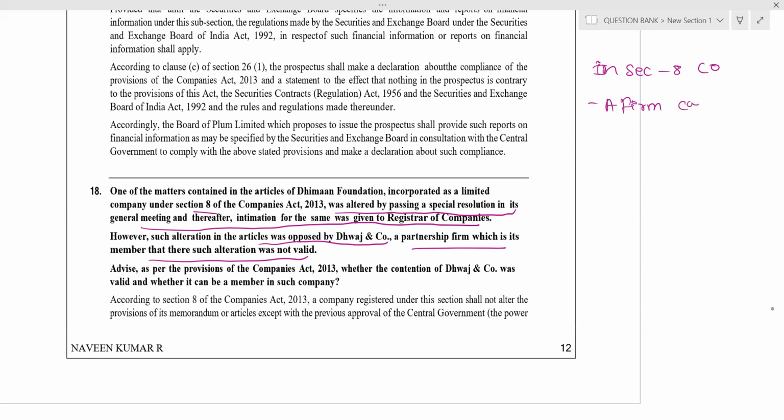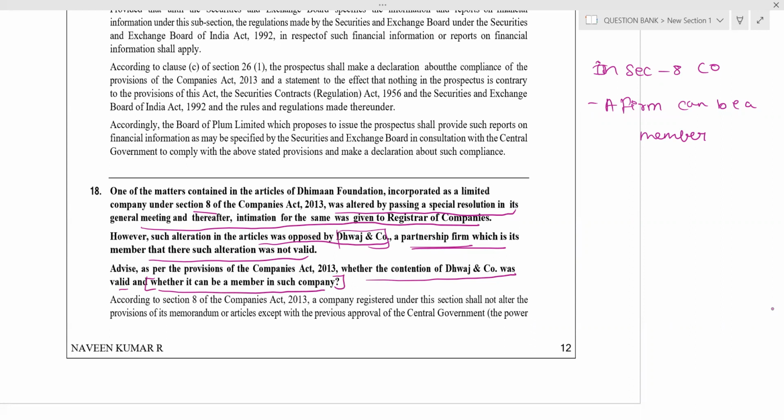A firm can be a member. Okay. So here, Dawaj and Co. is a partnership firm. They are asking whether the contention of Dawaj and Co. was valid, first point. And second, whether it can be the member of the company. I'm answering the second point: whether Dawaj and Co. can be the member of the company.